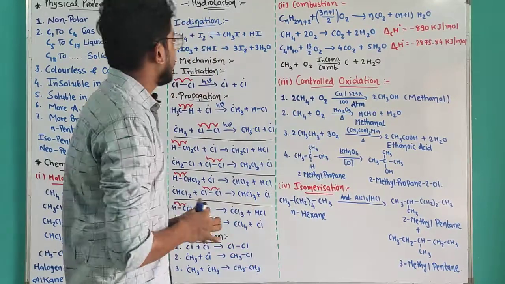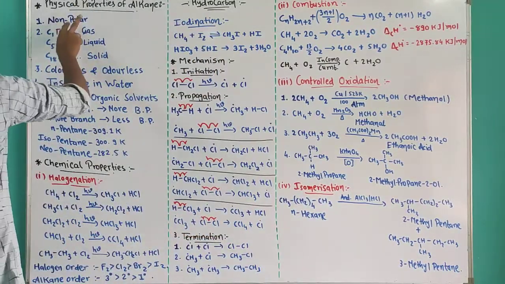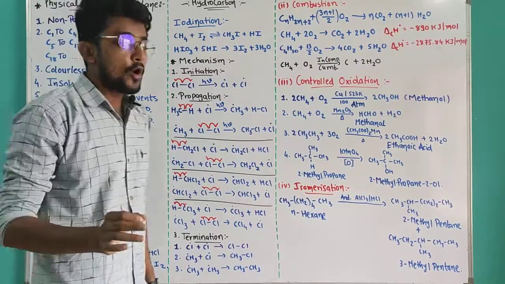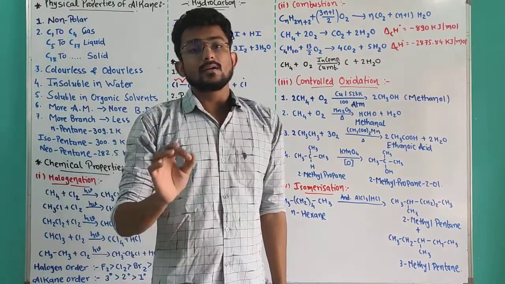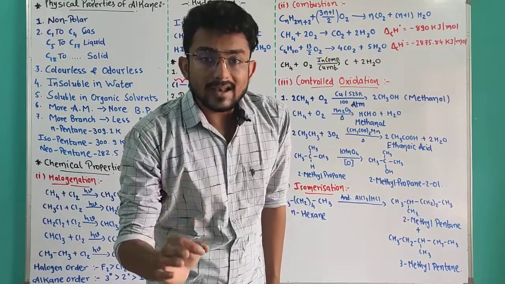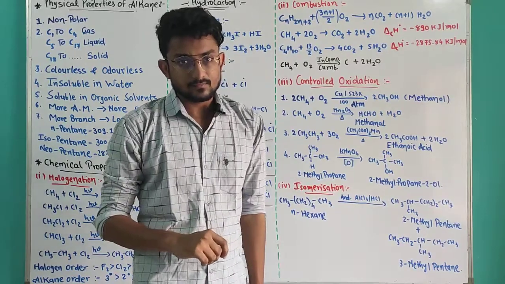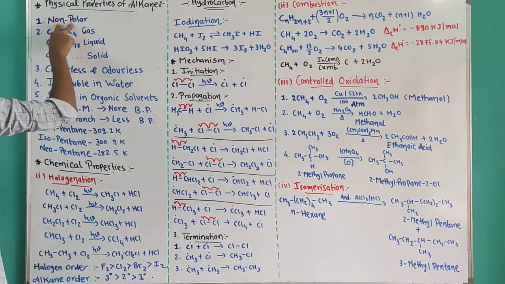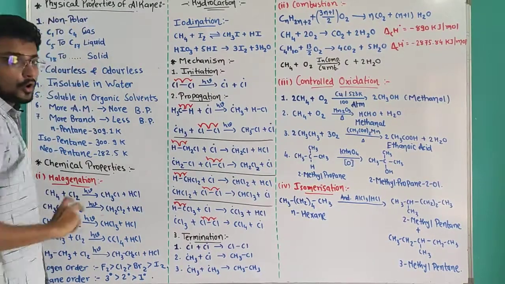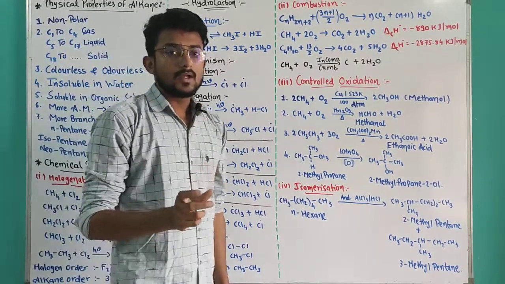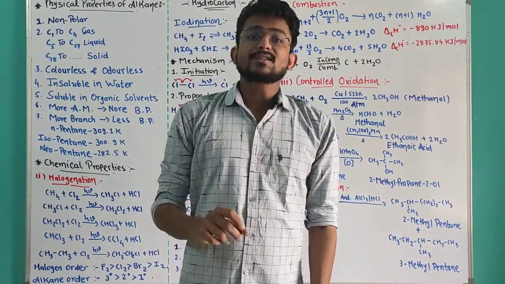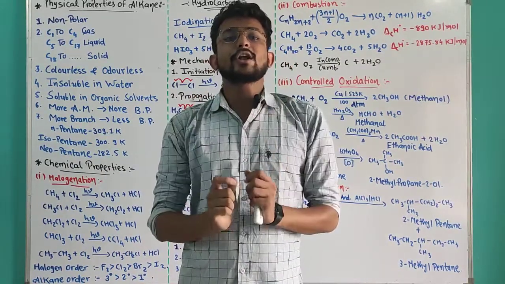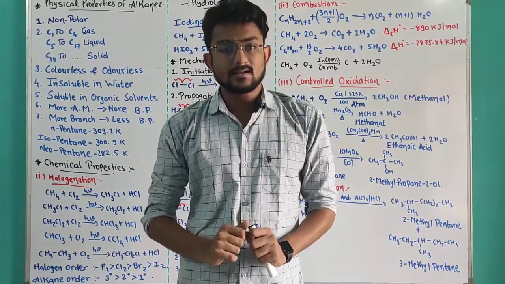That's why alkane compounds are non-polar, and the bonds are covalent. Second thing, because of the non-polar nature of the molecule, the van der Waals forces between two molecules are less.